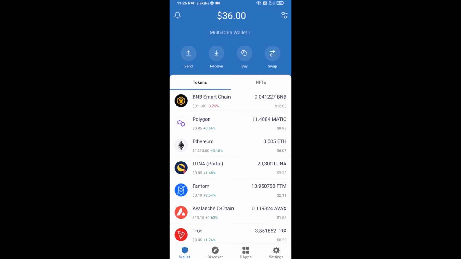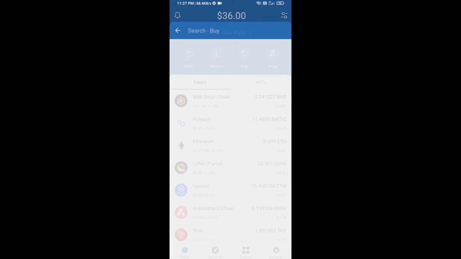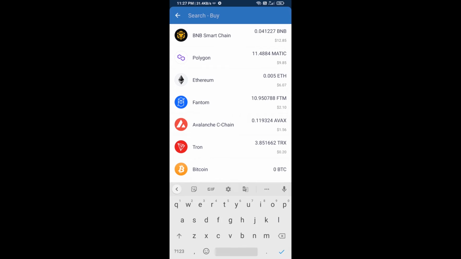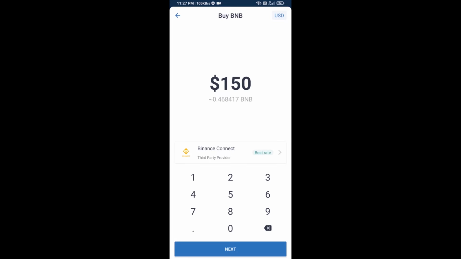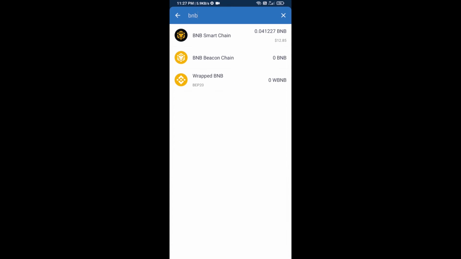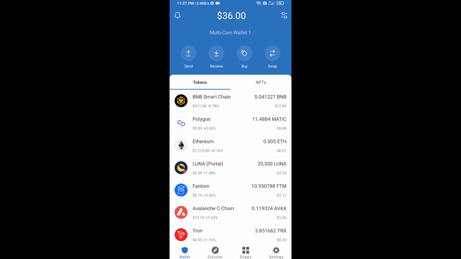Hello guys, today I am going to tell you how to buy XMC coin on Trust Wallet using PancakeSwap exchange. Firstly, you will buy BNB Smart Chain. Click on the buy button and here you will search BNB. Then open BNB Smart Chain, and here you can purchase a minimum of $50 of BNB, or you can receive BNB Smart Chain using the contract address.